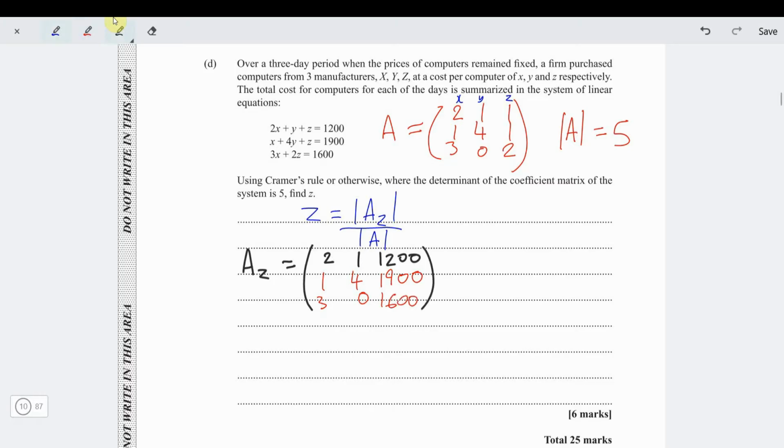So in this case we can say that the determinant of AZ is now equal to, it depends on which row you're going to use. I am going to use the first row.